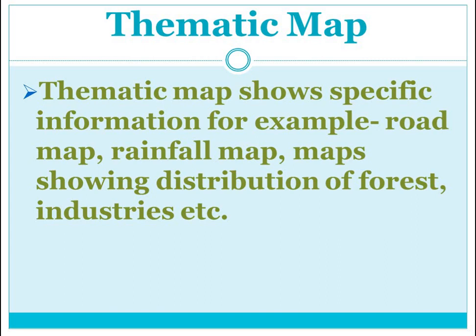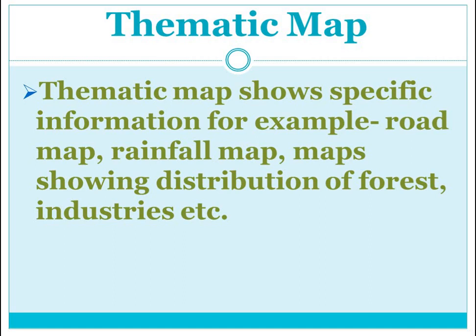For example, a road map, a rainfall map, maps showing distribution of forests, distribution of industries, etc. You can explain it this way: the map which gives special information about something is a thematic map.